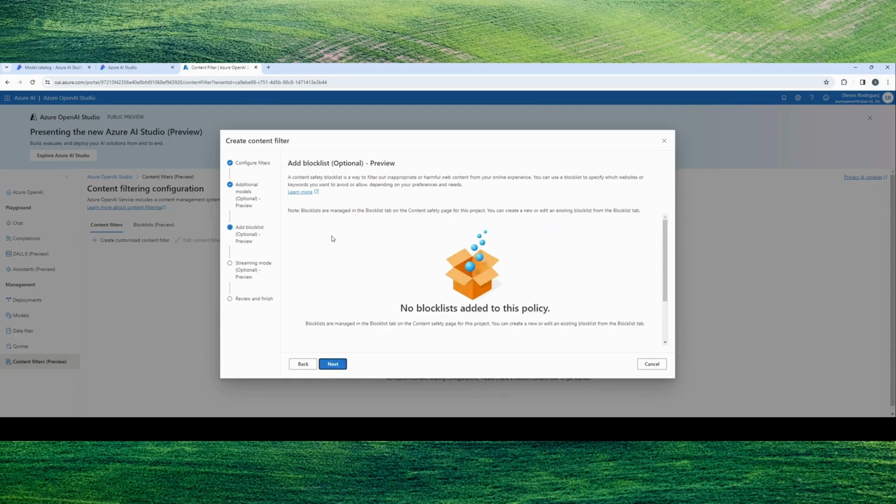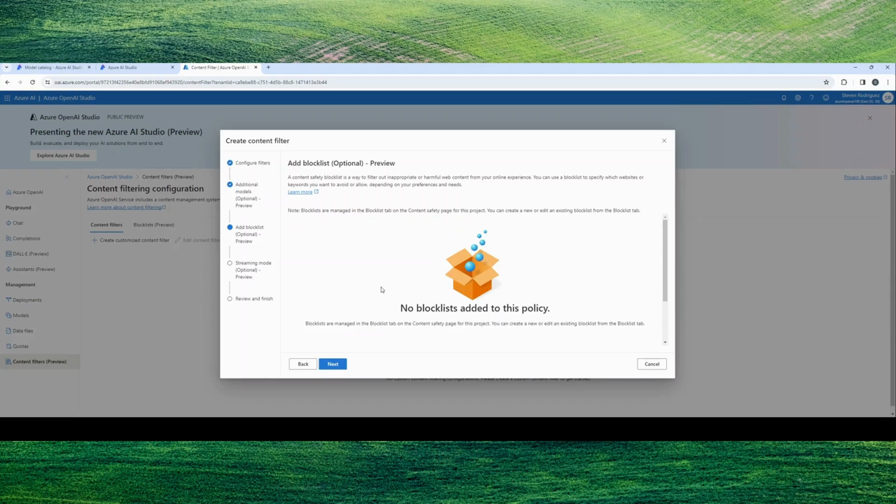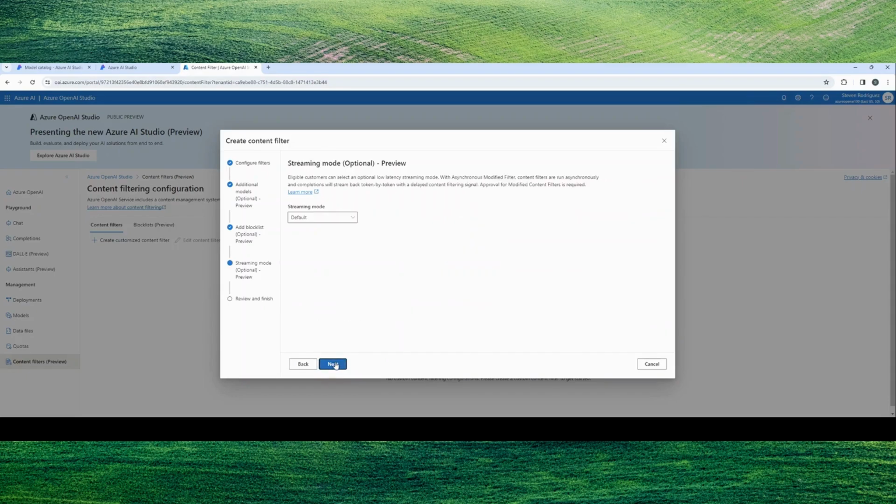Let's go to that. And now I can add a block list, right? So think about the block list being, I have profanity and filter response. Now, block lists are going to allow you to bring in stuff that you want blocked, right? Think about this as a schema per se. So I'm just going to go with the defaults here, and then we can do streaming mode, default or asynchronous.